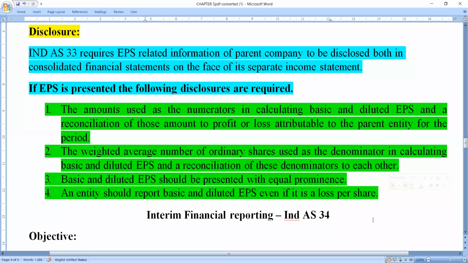So you must and should disclose the basic EPS, diluted EPS, and the reconciliation of the financial statements of the parent company.